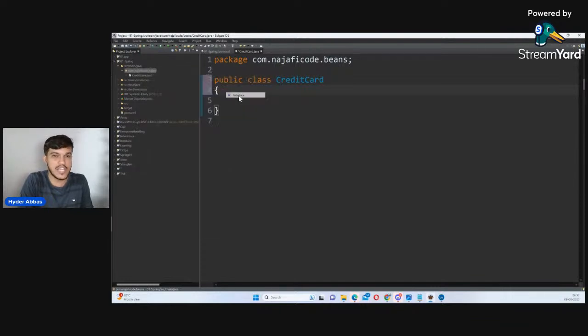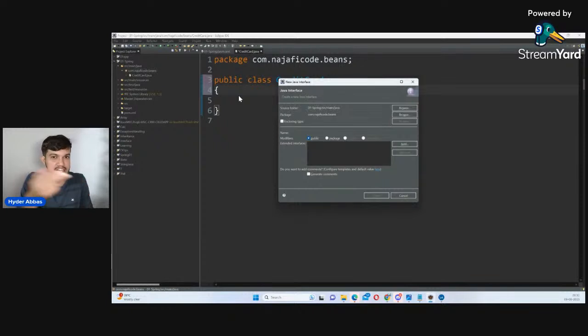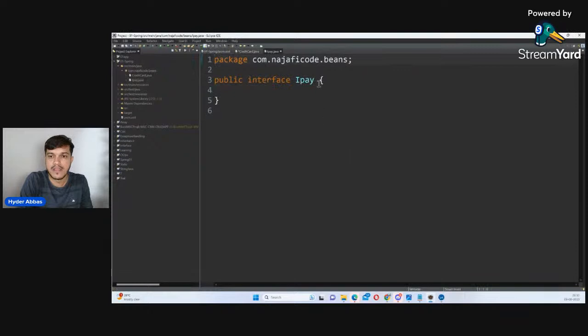If you were not there, you can rewatch in 2x speed and then align here. Even if not, you can understand this. I'm creating one interface here. Name of the interface is IPay. So I added my interface, and inside this interface, I will have an abstract method of Boolean type, whatever the name, it's up to you: makePayment, which is accepting the amount.